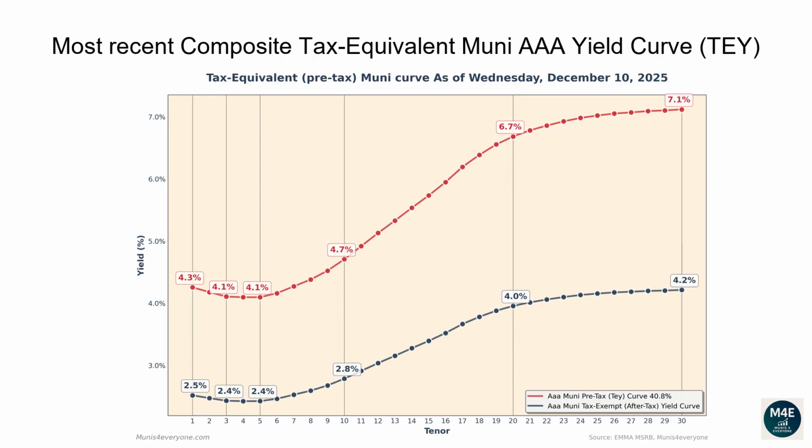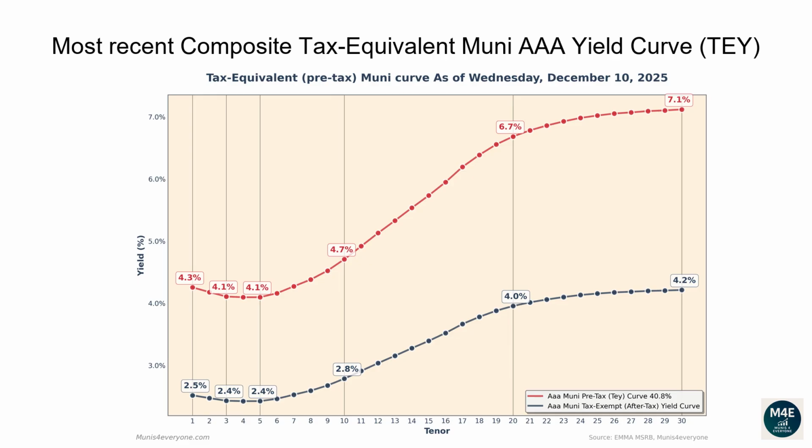Let's now go over the most recent composite tax-equivalent Muni AAA yield curve. The following graph shows, in red, the tax-exempt after-tax Muni yield curve, versus in blue its tax-equivalent pre-tax version, assuming a 40.8% top tax bracket as of December 10, 2025. Why would you care to see the tax-equivalent version of the Muni yield curve? More on this later. Let's first go over the pre-tax, aka tax-equivalent yield curve.